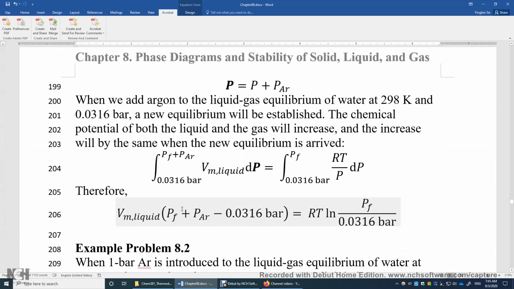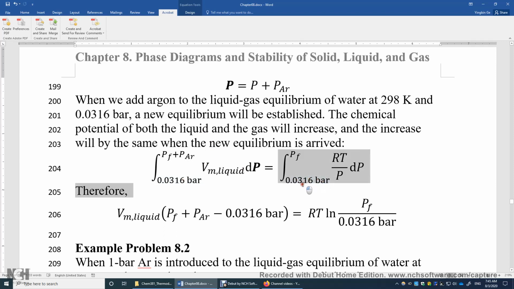And then we do the math. We start from an initial state, which is just pure water at 298 K, 0.0316 bars. You have liquid, you have gas, they coexist. That's our starting point, and that's only water.